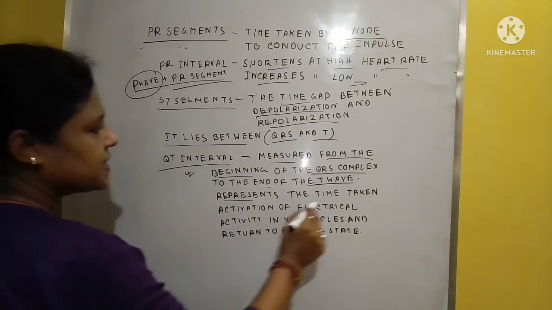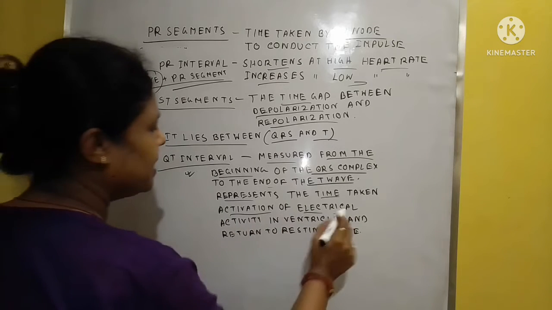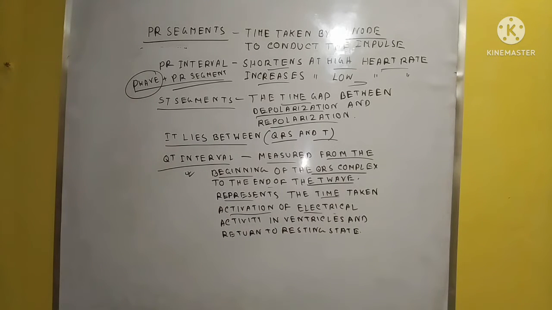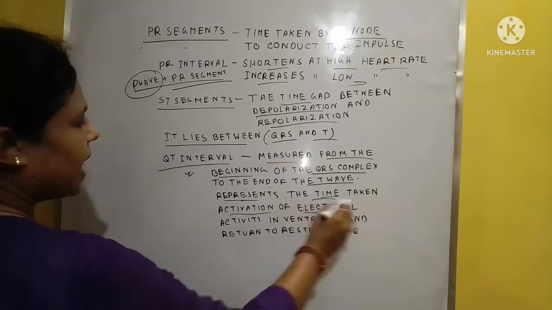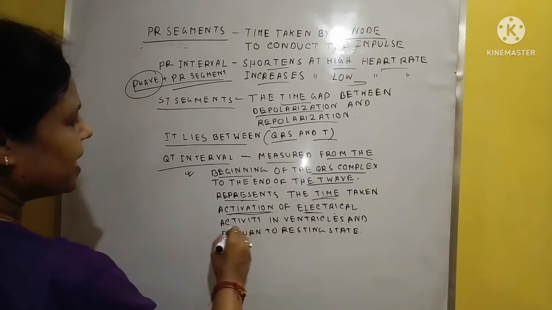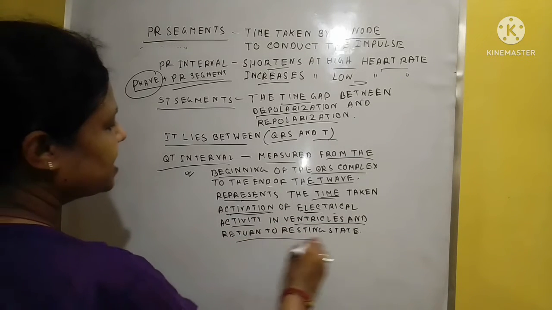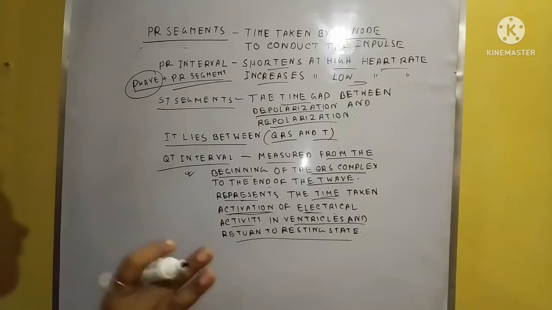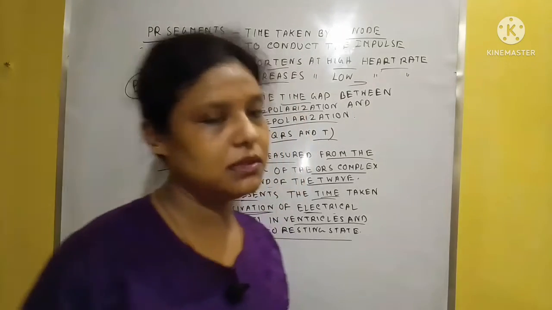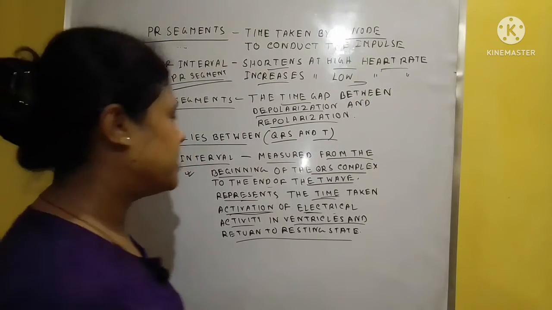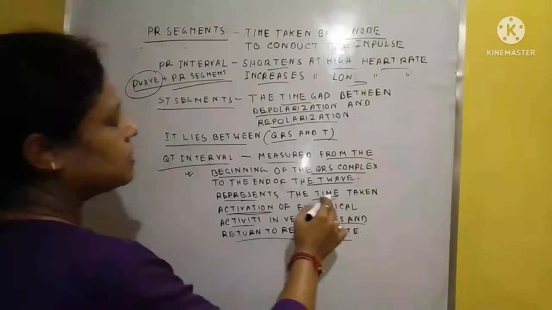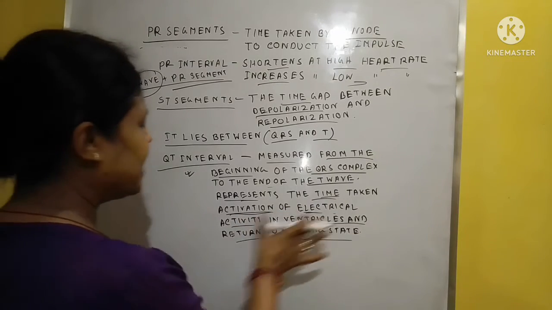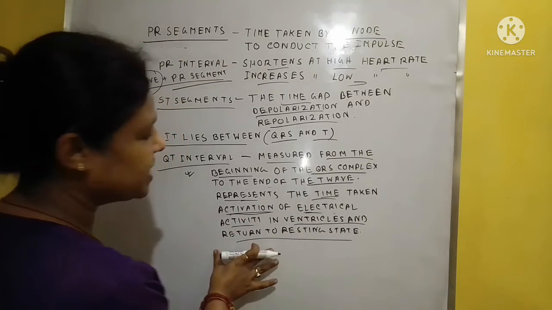It represents the time taken for the activation of electrical activity in the ventricles and the return to the resting state.